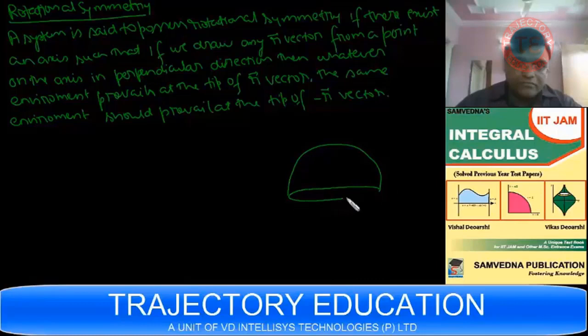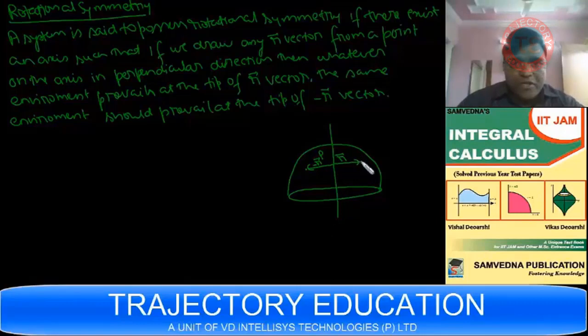See, suppose I have this kind of object, this is a hemisphere. Then if I choose this axis, you can see if the density is rho, then if we draw any r vector from a point on the axis, whatever environment prevails at the tip of r vector, the same environment is going to prevail at the tip of minus r vector.